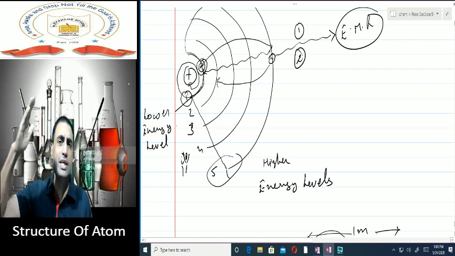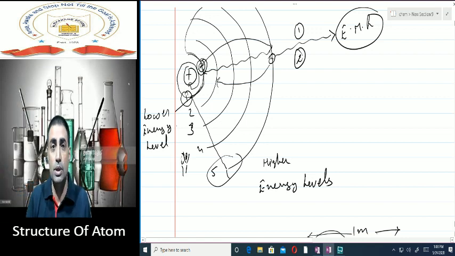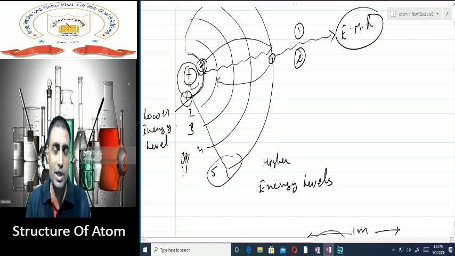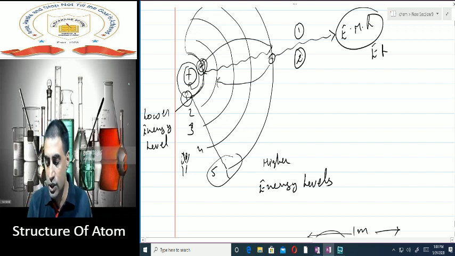Suppose initially it has got an energy of 10 kilojoule. It is moving back to energy of 2 kilojoule. So very easily we can say that 8 kilojoule energy is given out in the form of electromagnetic radiation according to law of conservation of energy. So energy of this radiation is equal to E2 minus E1.